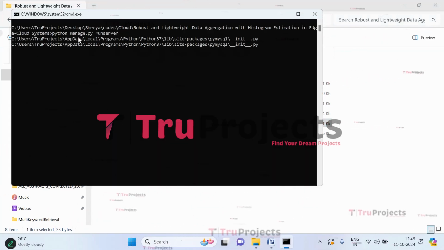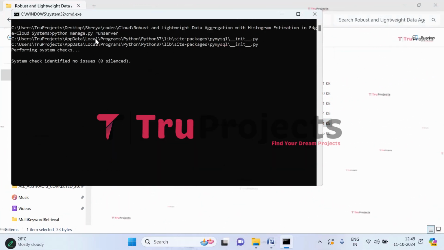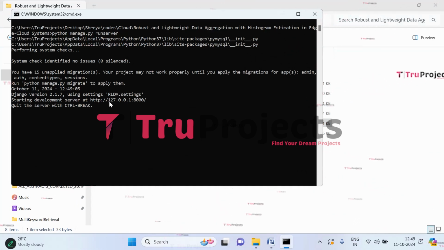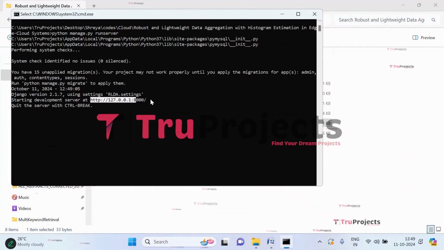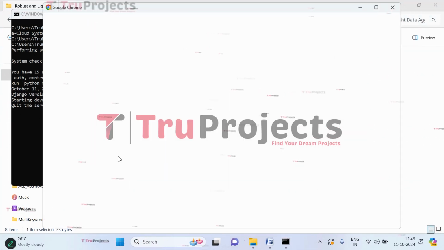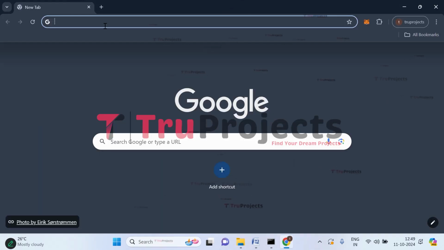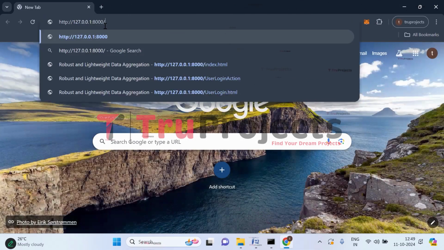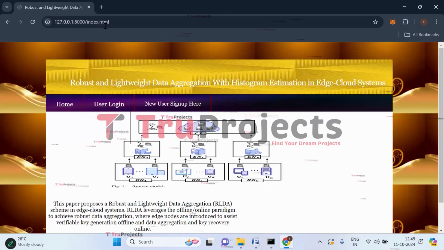Here, the manage.py file is compiled. Now, the Django framework will host the application at the local address, which is the host and the port. Now we have to copy this local link provided by the Django framework and paste it in any web browser. So I'm copying the link. I prefer Google Chrome, so I'll paste it in that. You can paste it in any browser if you want. Paste the link, at the end type index.html and click on enter.